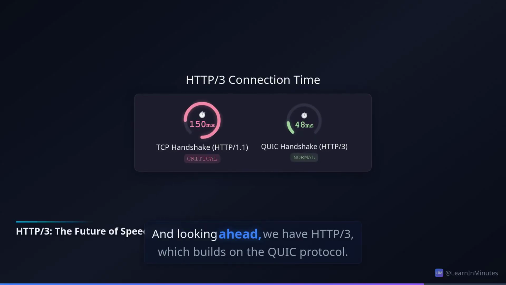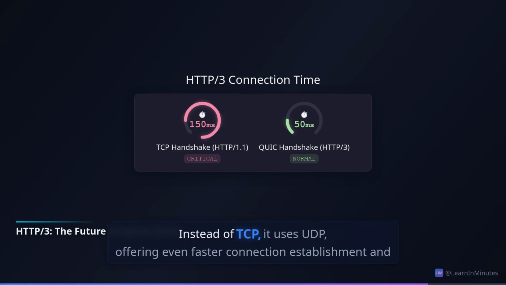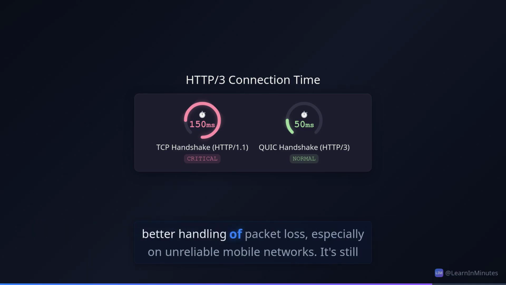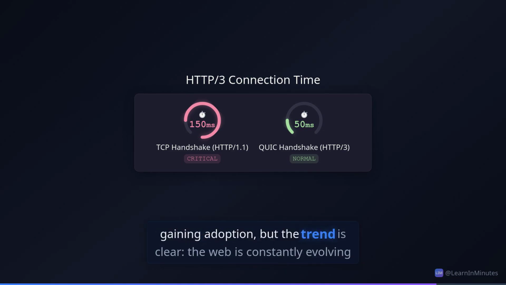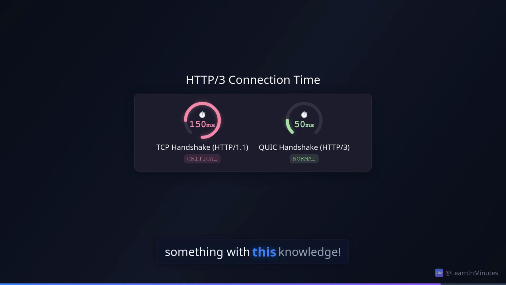And looking ahead, we have HTTP/3, which builds on the QUIC protocol. Instead of TCP, it uses UDP, offering even faster connection establishment and better handling of packet loss, especially on unreliable mobile networks. It's still gaining adoption, but the trend is clear. The web is constantly evolving for speed and efficiency. Go build something with this knowledge.